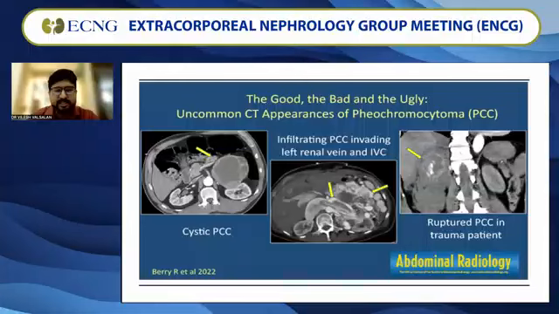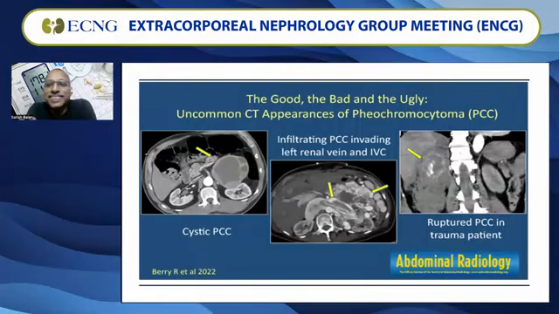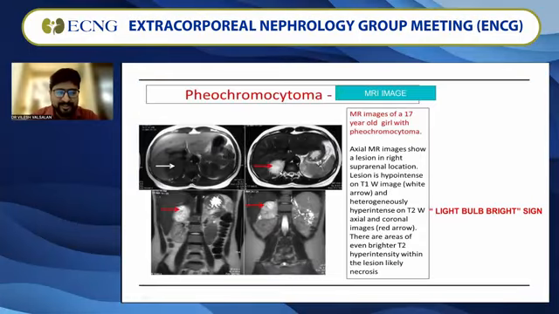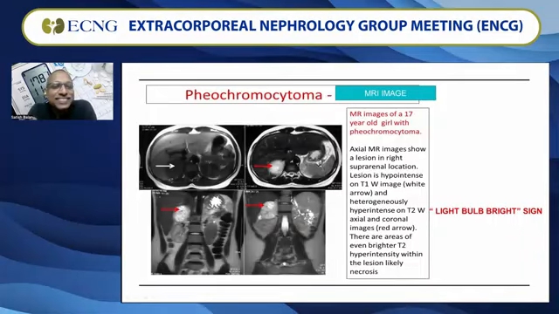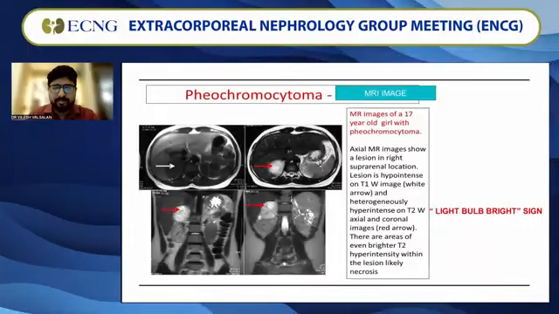Does it really look like a light bulb presentation? It really looks like that. If you look at it, it looks like a light inside. It's because of the hyperintensity within the lesion, because the necrosis lights up like a bulb. That is the reason for the sign.